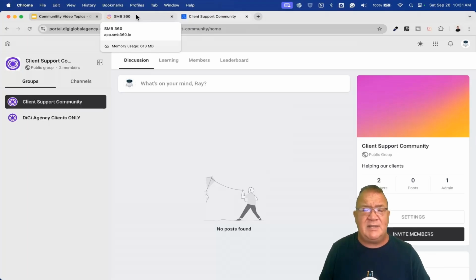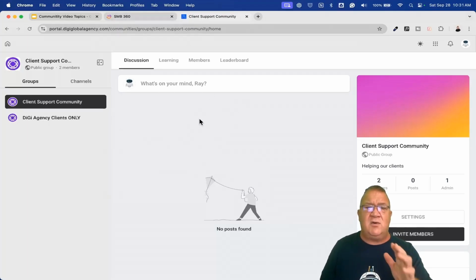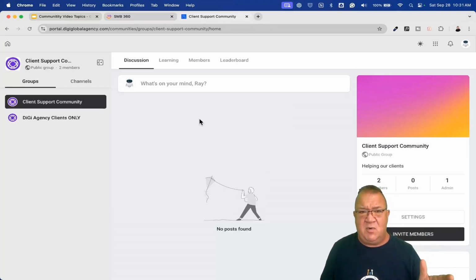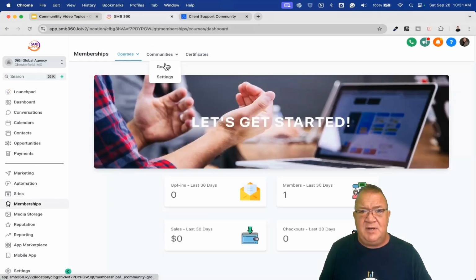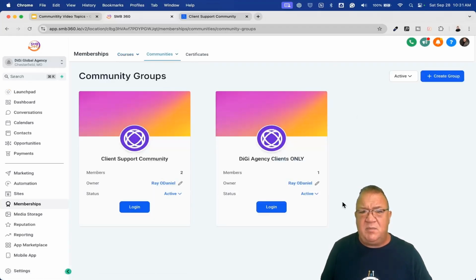So now we have to go back inside of Highlevel, because we cannot create groups inside the portal. Creating groups has to be done outside of the portal through Highlevel, and then once the groups are created, we have to come back inside the community to configure those groups. That's just the way it is. So here we're going to come up to Client Portal. We're going to go back into our memberships area, communities, and then we're going to go to groups. This is where we configure our groups.